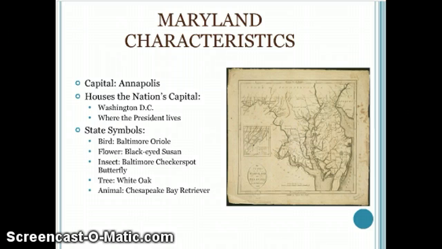Next, we have Maryland. The capital of Maryland is Annapolis. Maryland houses the nation's capital, Washington, D.C., and this is where the president lives. Maryland's state symbols are the bird, which is the Baltimore Oriole, the flower, which is the black-eyed Susan, the insect, which is the Baltimore checkerspot butterfly, the tree, which is the white oak, and the animal, which is the Chesapeake Bay retriever.